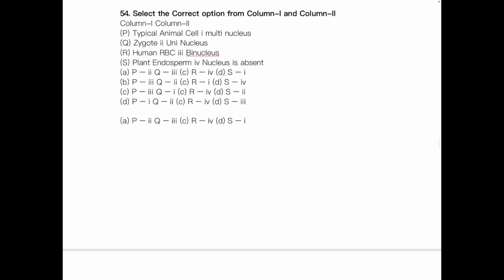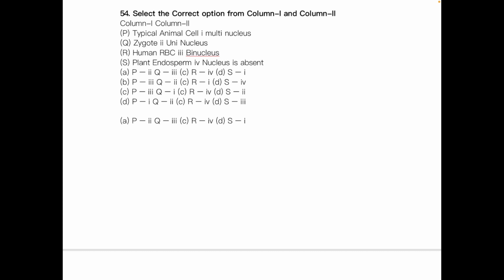Select the correct option from column 1 and column 2. Here column 1 has typical animal cell, zygote, human RBC and plant endosperm, and column 2 has multinucleus, uninucleus, binucleus and nucleus is absent. So you can choose the correct answer.